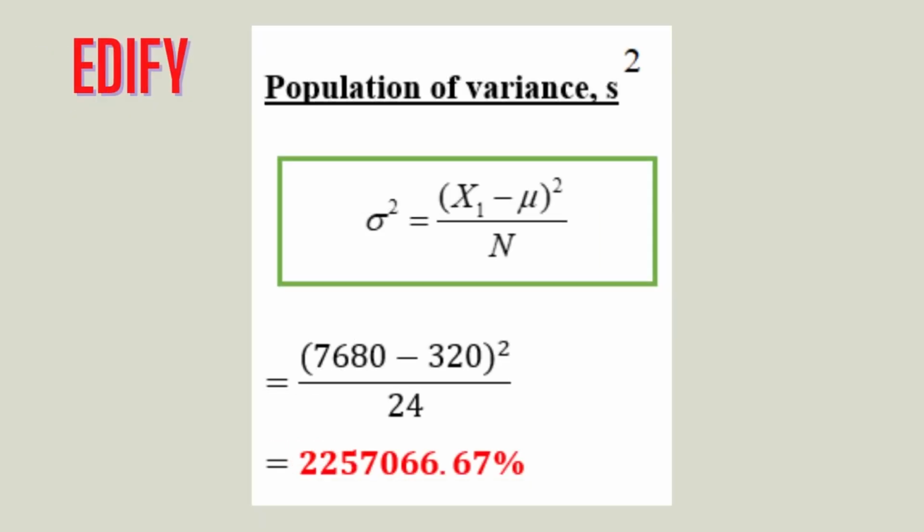So, to calculate the variance, we have to find the squared difference from the mean for each data value. Subtract the mean from each data value and square the result. So, 7,680 minus 320 squared divided by 24, the answer will be 2257066.67%.